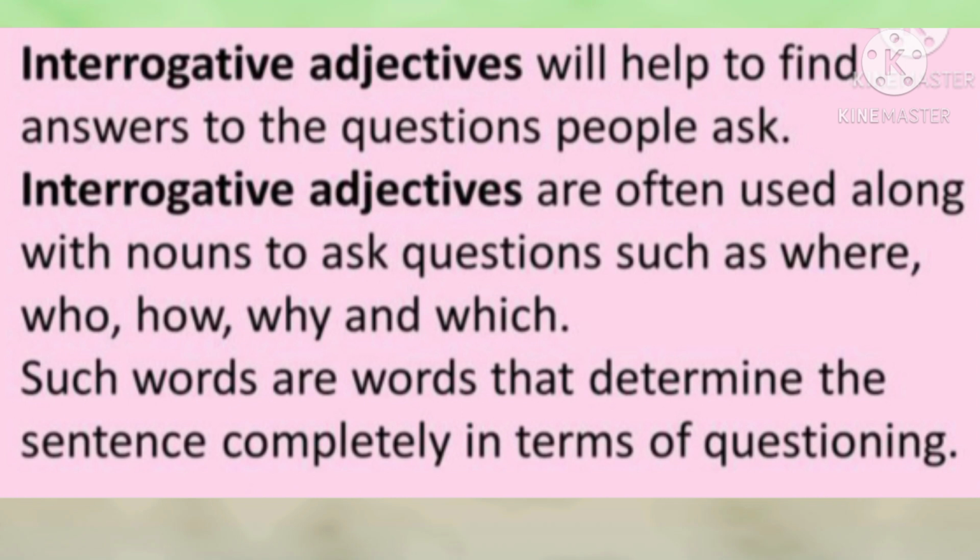We all know interrogative adjectives help to find answers to the questions people ask. And interrogative adjectives are often used along with nouns to ask questions such as where, who, how, why, and which. Such words determine the sentence completely in terms of questioning.